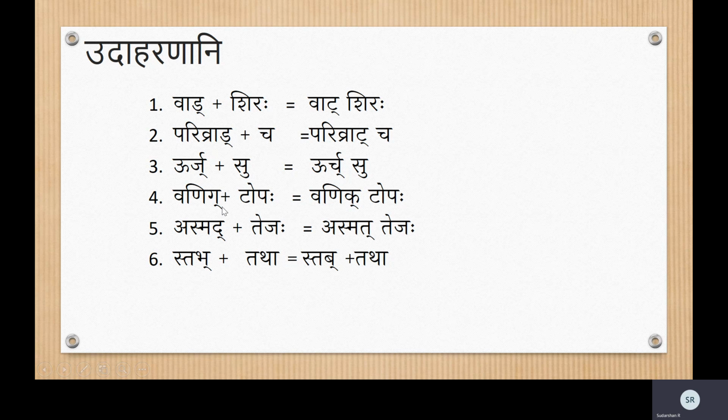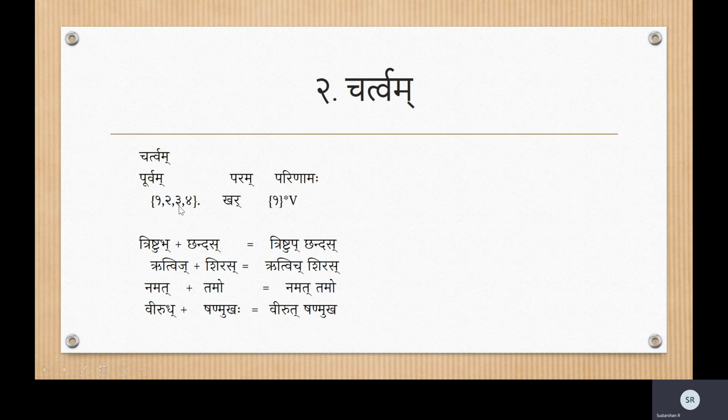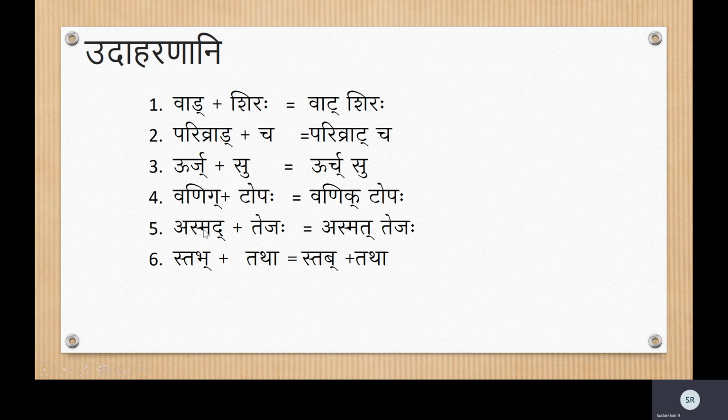It can't end with Na here, because it takes us to the other family of sandhis like the Parasavarna, Purvasavarna, Anuswara, etc. 1, 2, 3, 4 is the specification for the Purva. Asmad Tejaha. The Da changes to its first letter, which is Ta. Asmat Tejaha. Then Stabh Tatha. Ta again Karkasha Vyanjana. Bha changes to its first letter, which is Pa. Stap Tatha.